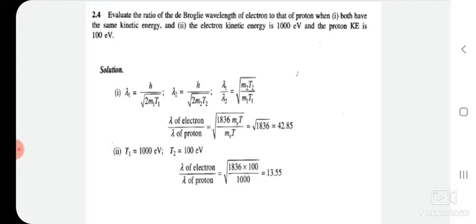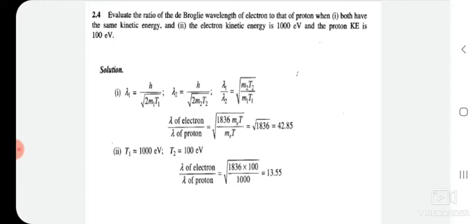Therefore lambda of an electron divided by lambda of a proton is equal to the square root of the mass of a proton, which is 1836 times the mass of an electron, divided by the mass of an electron. That is the square root of 1836, which is equal to 42.85. The ratio of de Broglie wavelengths of electron to proton is 42.85 if both have the same kinetic energy.